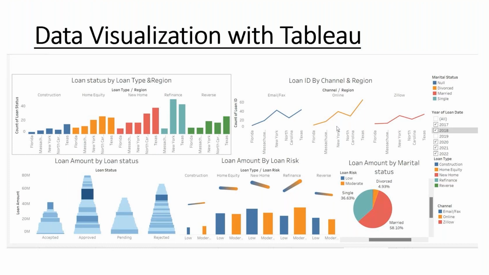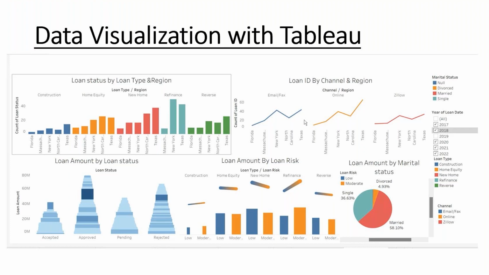from our chart, you see that most people prefer doing online applications over email, fax and Zillow. Zillow is really low, and online is much higher in almost all the states. Also, we have a higher node in New York. So we come to a conclusion that most people like using online to make an application because it's faster, and it will give you feedback if you're putting something wrong.